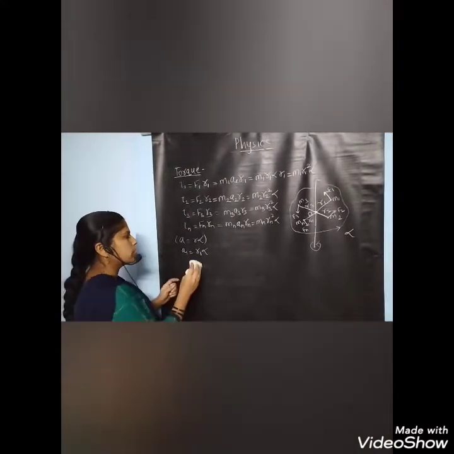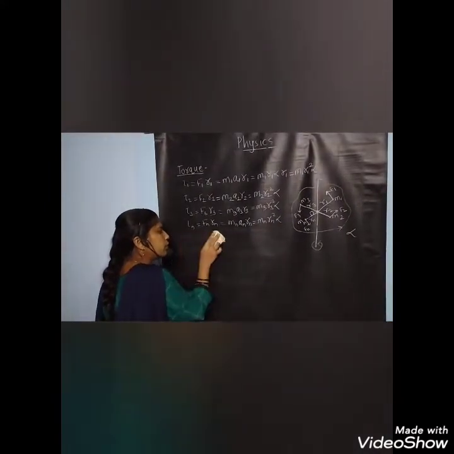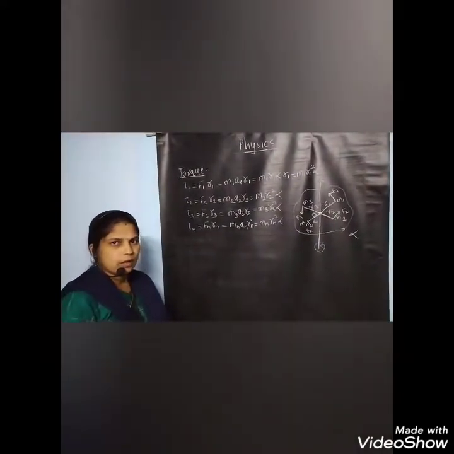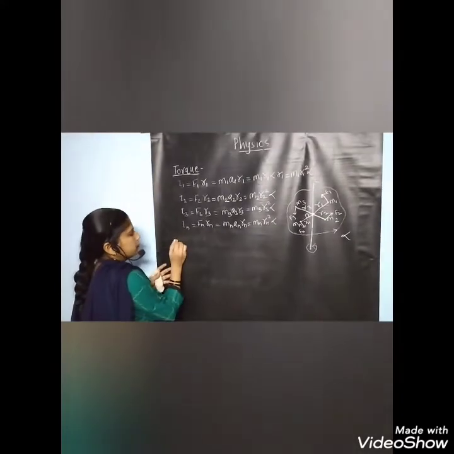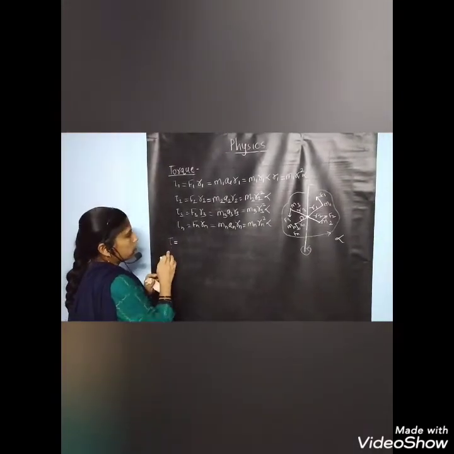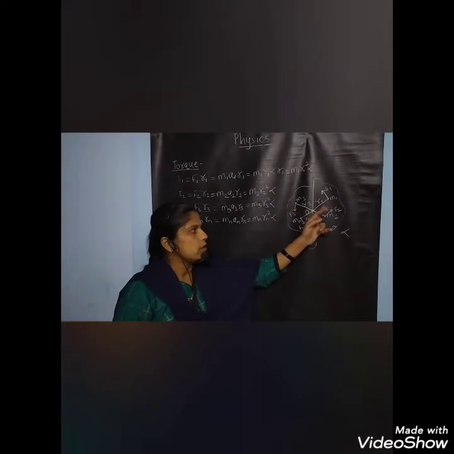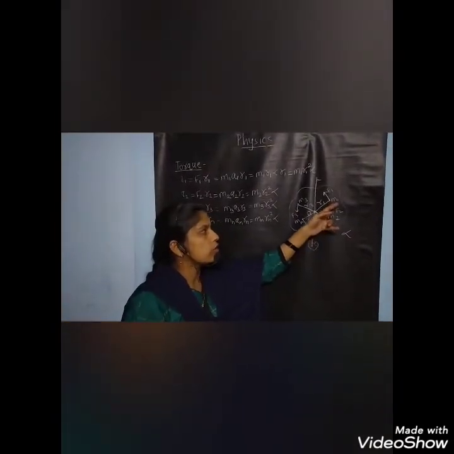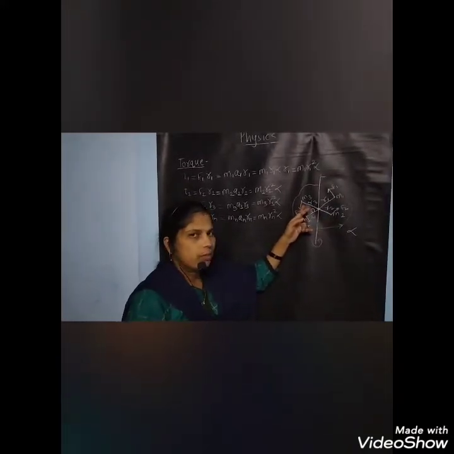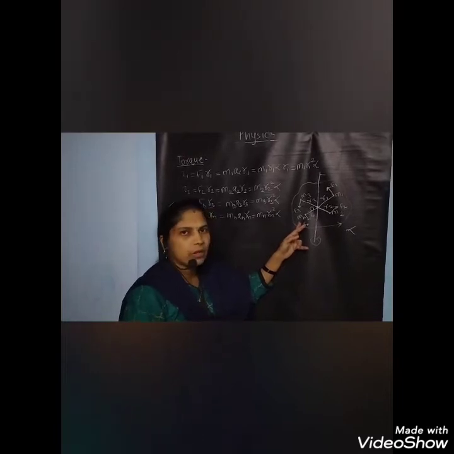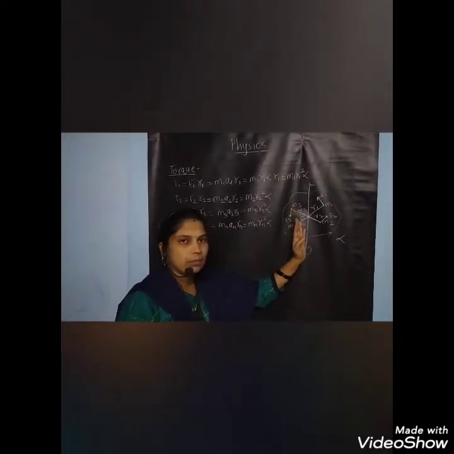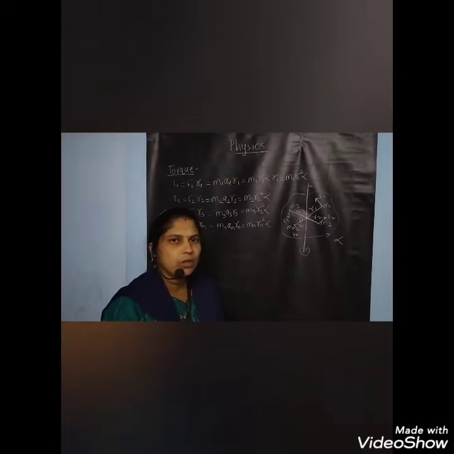These are the torques acting on the different particles. Now we have to find out the total torque, and that total torque is the sum of all torques acting on the rotating body, because here we are getting torque 1 for the first particle, torque 2 for the second particle, torque 3 for the third particle, and tau n for the nth particle.